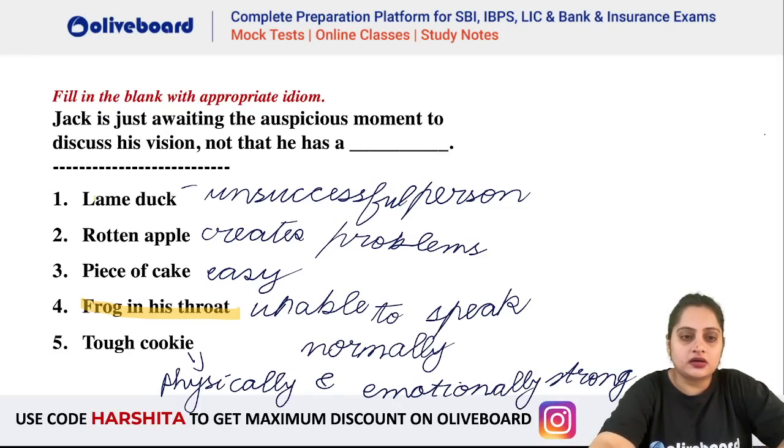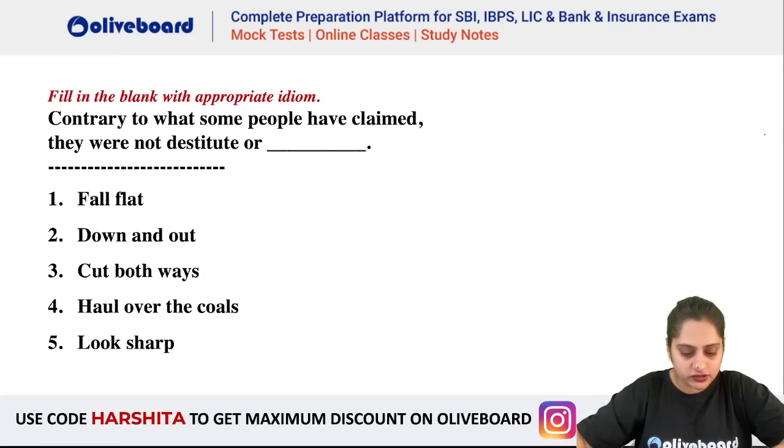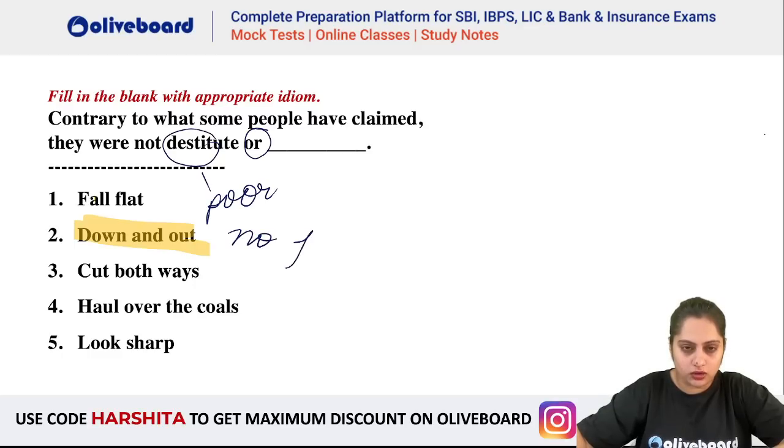Okay, now next one, then this is one last filler, so I'll give you two for homework also, which you can mention. The answers that I would want is in the comments definitely. Contrary to what some people have claimed, they were not destitute. Now, destitute, you should know, they were not poor or down and out. So, if you know this meaning, then find something related to this. Okay, down and out means they have no job, nowhere to live. Okay, something obviously close to poor in meaning.